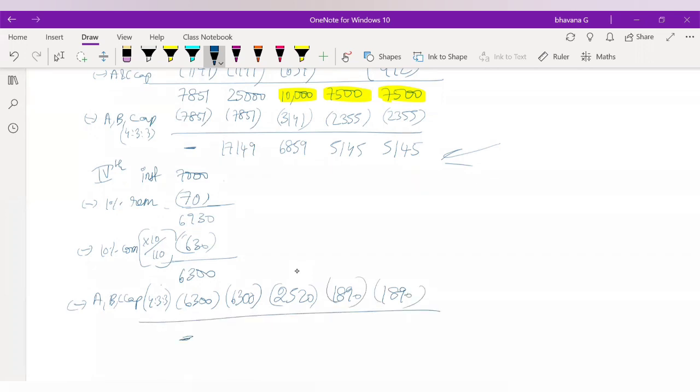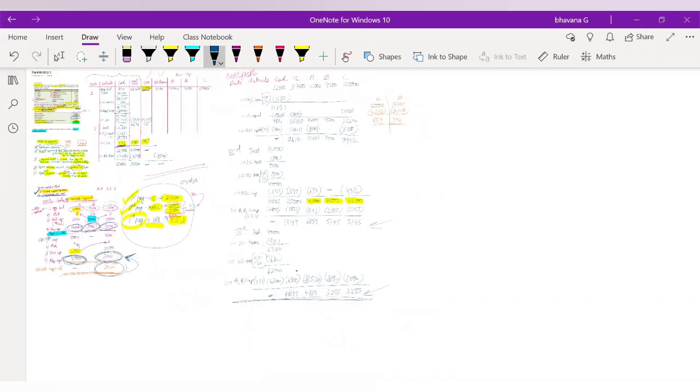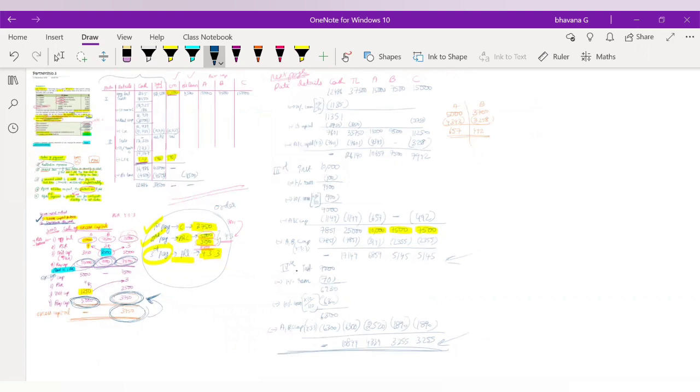So the remaining balance will be cash balance. You'll be left with nil. The total liabilities that you will be left with is 10,849. A's balance would be 6,859 minus 2,520, which will be 4,339. B's balance would be 5,145 minus 1,890. It will be 3,255, and this also will be 3,255. So this is your final answer, guys. This is the total liabilities which you will not be able to pay off. So this is how you solve your highest relative capital method or excess capital method question.